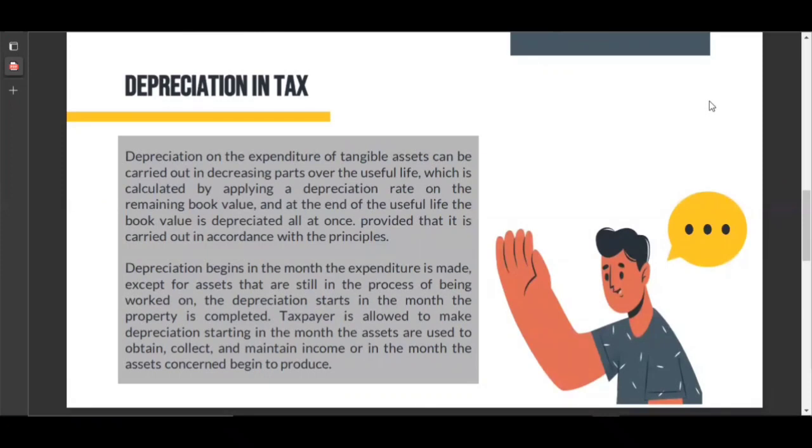Depreciation begins in the month the expenditure is made, except for assets that are still in the process of being worked on. The depreciation starts in the month the property is completed. Taxpayer is allowed to make depreciation starting in the month the assets are used to obtain, collect, and maintain income, or in the month the assets concerned are being produced.